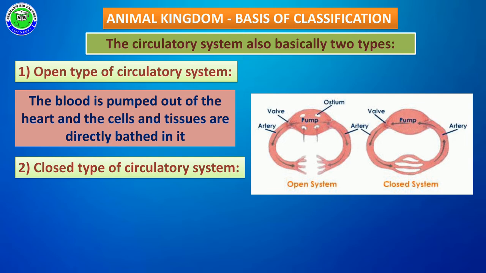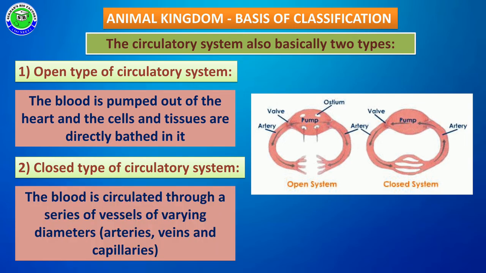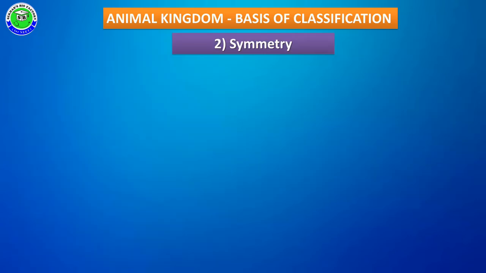The second type is the closed type of circulatory system. In this type, blood is circulated through a series of vessels that vary in diameter, like arteries, veins, and capillaries. Such a system is called the closed type of circulatory system. So these are the two basic types of circulatory system present in animals.